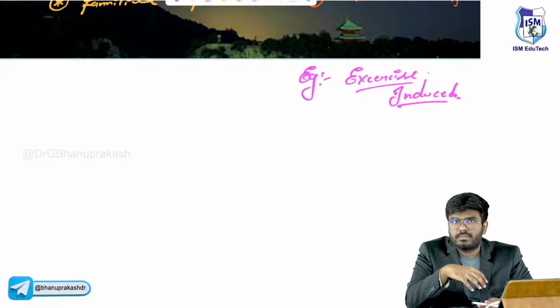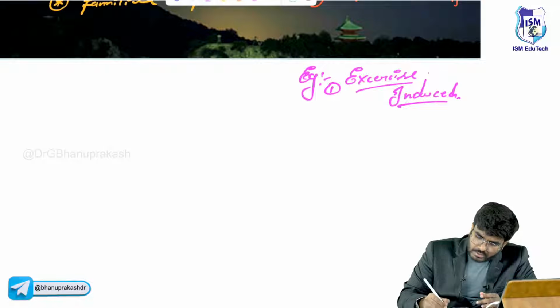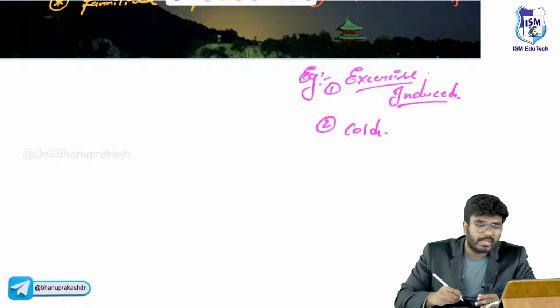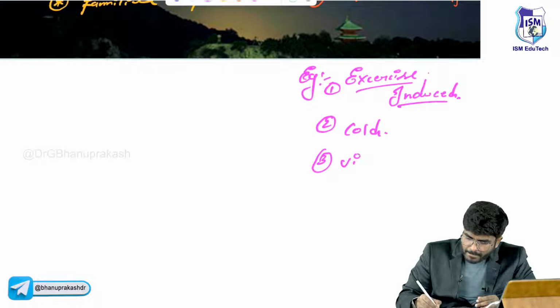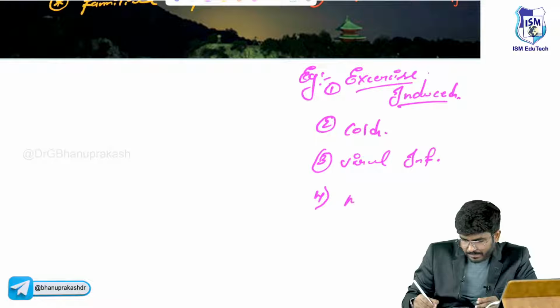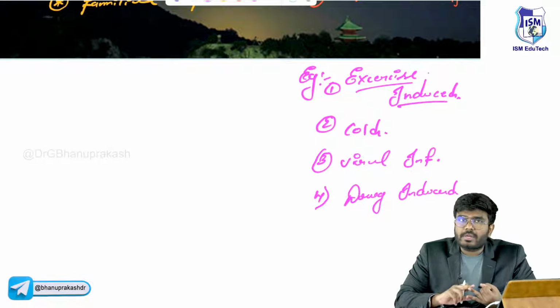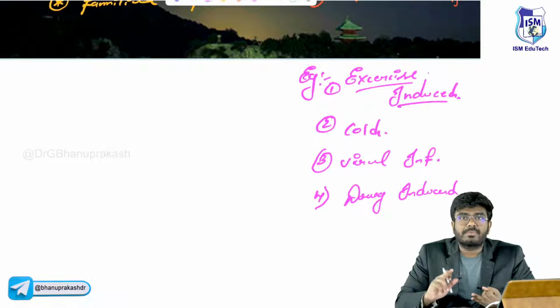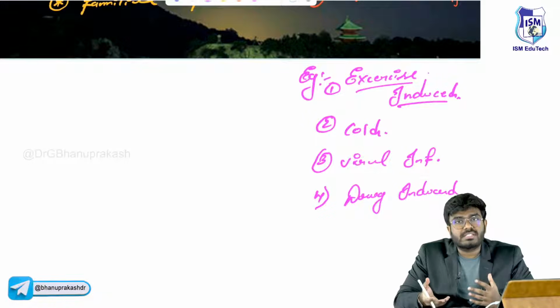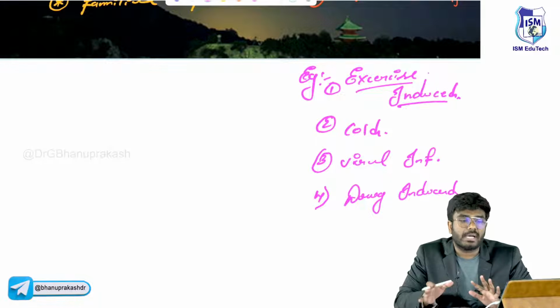Okay, this is not allergic. There is no allergen, nothing. So exercise-induced asthma is an example of non-atopic asthma. It can be seen with cold, viral infections, and drug-induced. Asthma seen in viral infections, asthma seen in cold, or asthma triggered because of exercise, all these are examples of non-atopic asthmas.